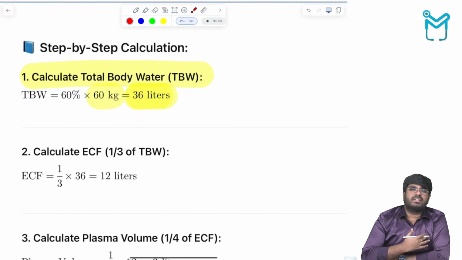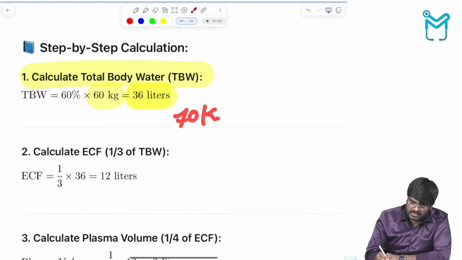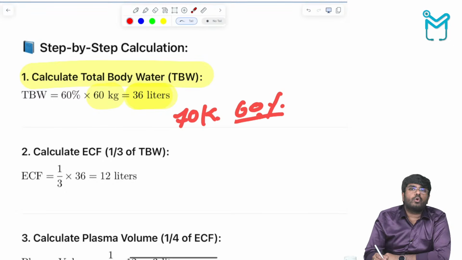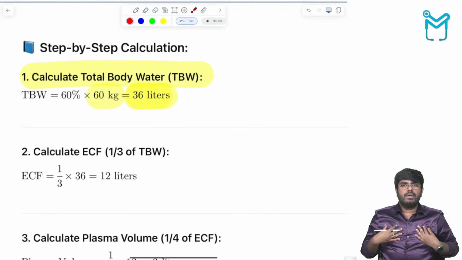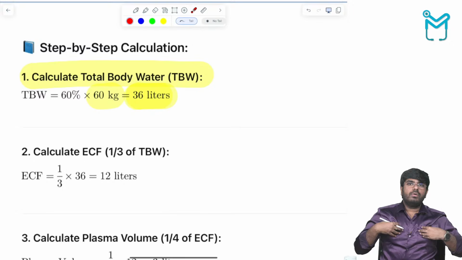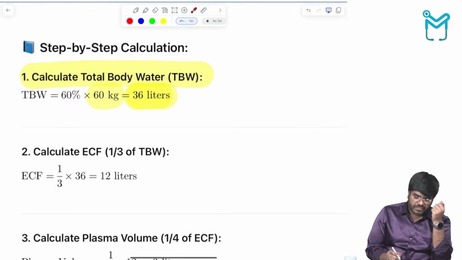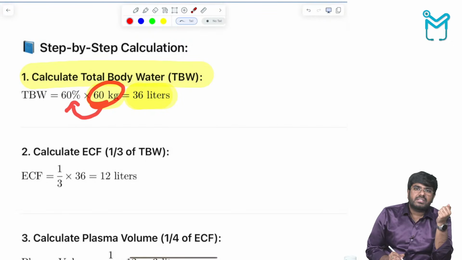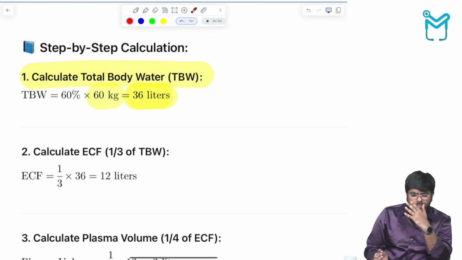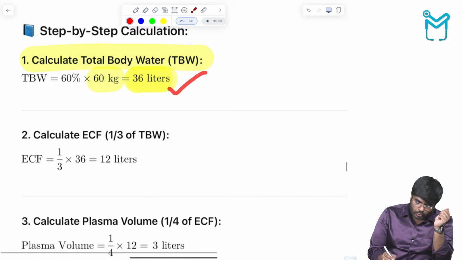Right now, for example, I am 70 kgs. In 70 kgs, 60% of the total body weight is water. How much? 42 liters. So in a 70 kg person, 42 liters of total body water will be there. But here, the person is 60 kgs, and 60% of 60 kg is 36 liters. Now we have calculated the total body water.